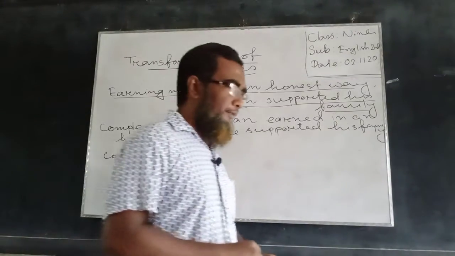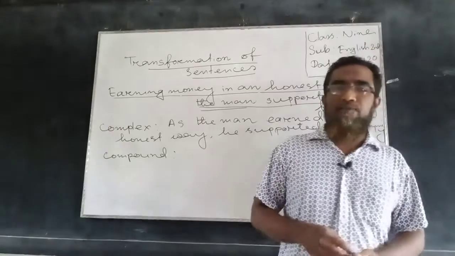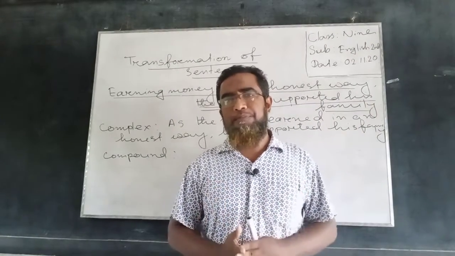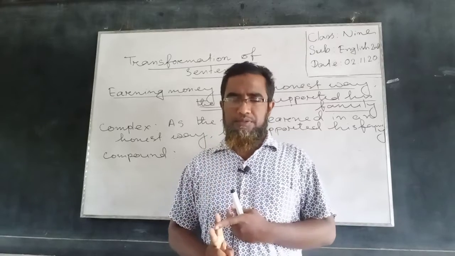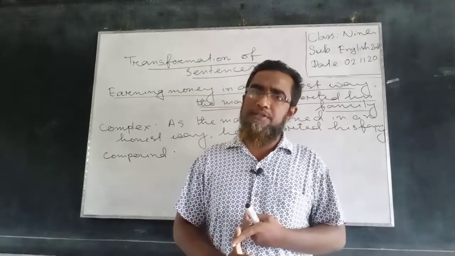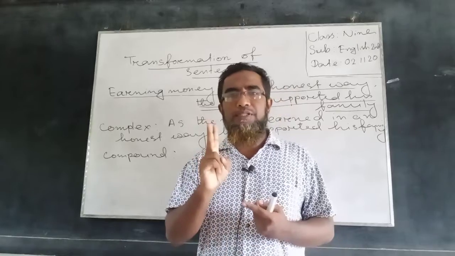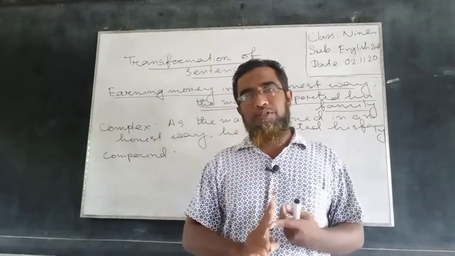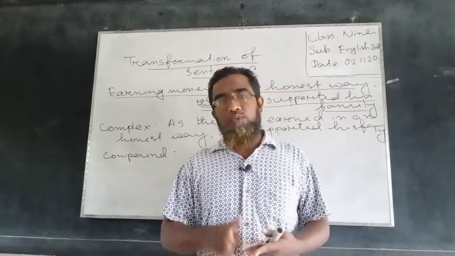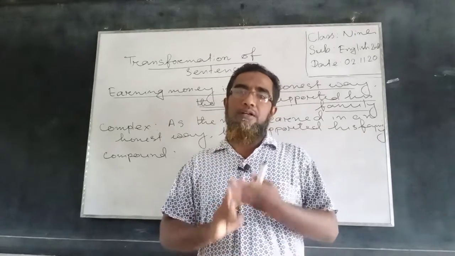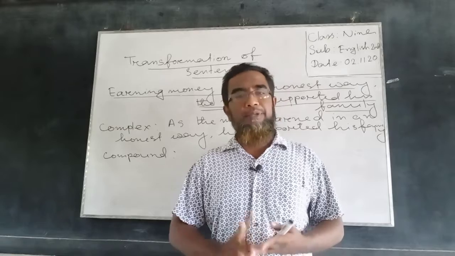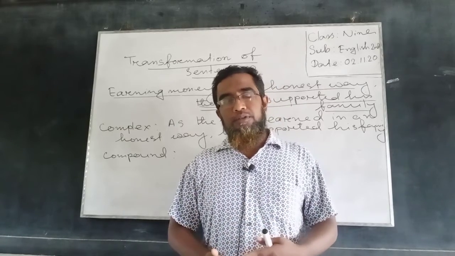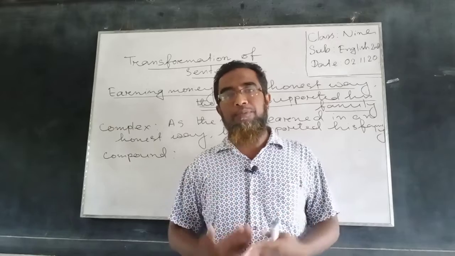According to the definition, a compound sentence must possess two principal clauses, and those two clauses must be combined with a coordinating conjunction, namely and, but, or, and this conjunction will be used depending on the meaning.